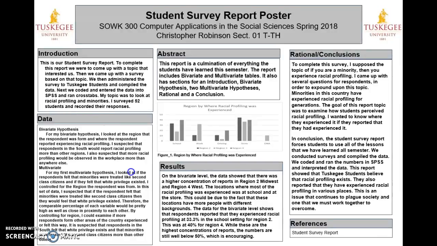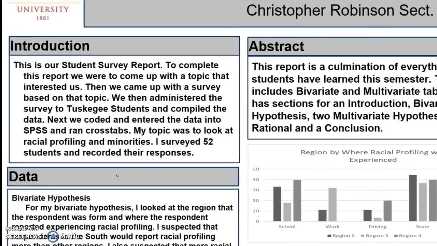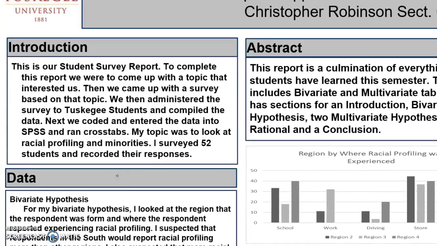The student survey report is a report where we, the students, had to come up with our own individual topic. We had to come up with a topic, compile a survey to administer to Tuskegee students, and then compile all of that data. We coded it, ran it in SPSS, ran crosstabs. We had to write up a paper and do a poster and the video report.